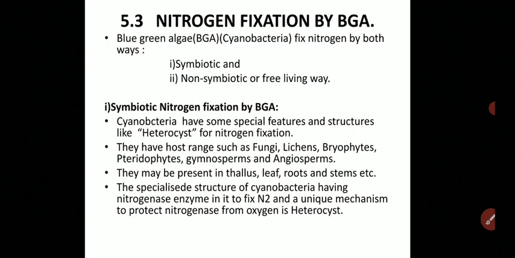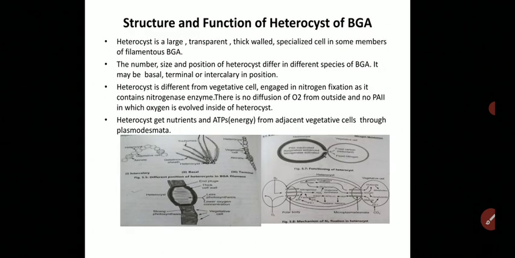The specialized structure of cyanobacteria having the nitrogenase enzyme in it to fix nitrogen, and a unique mechanism to protect nitrogenase from oxygen, is called the heterocyst. So let's discuss the structure and function of the heterocyst of blue-green algae.